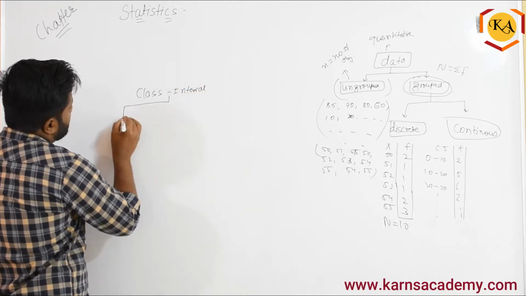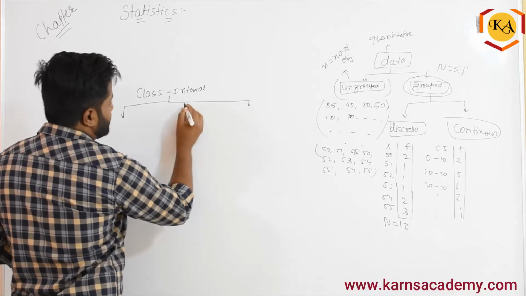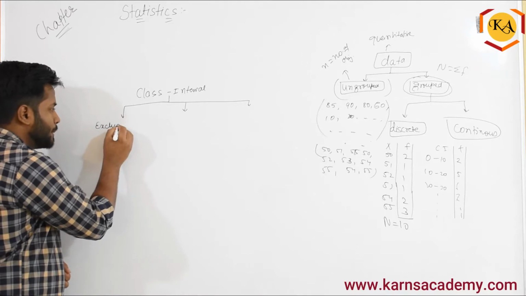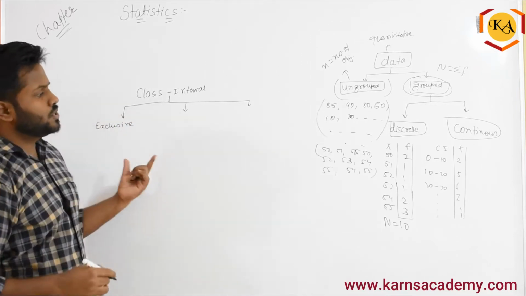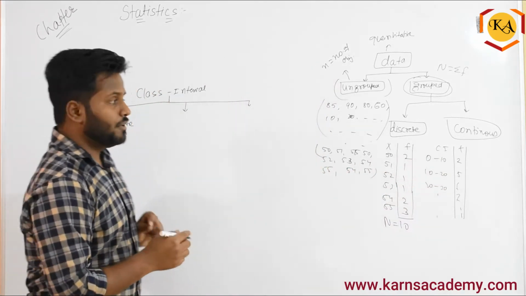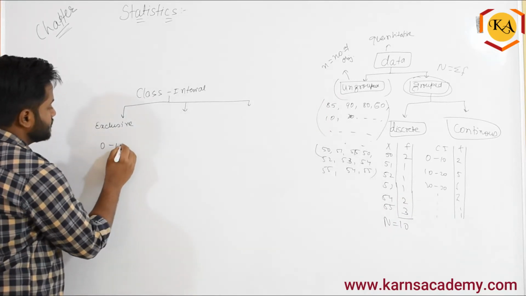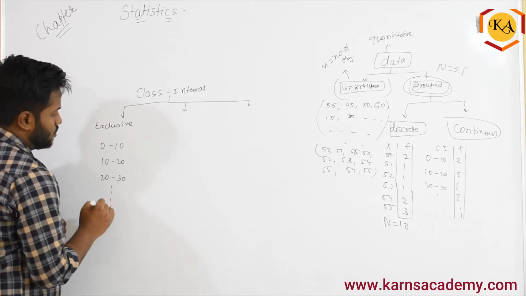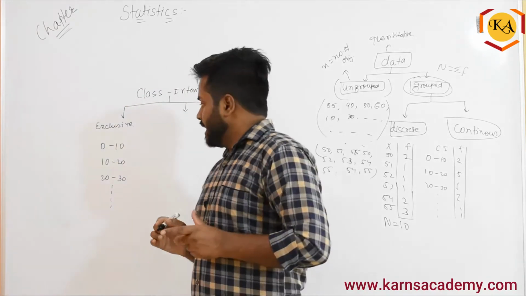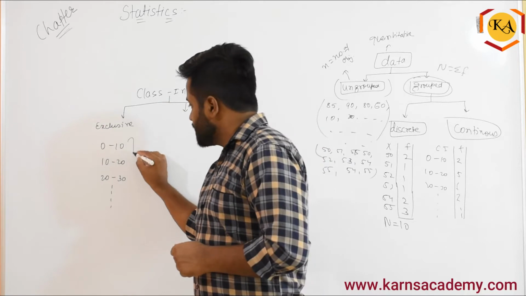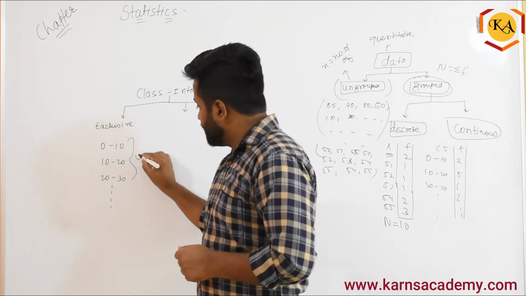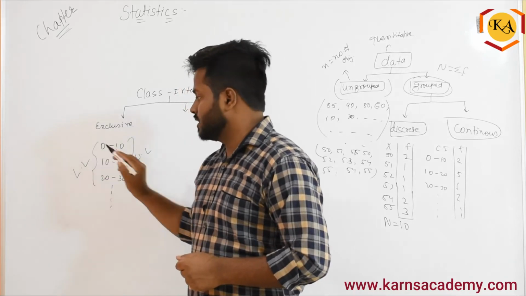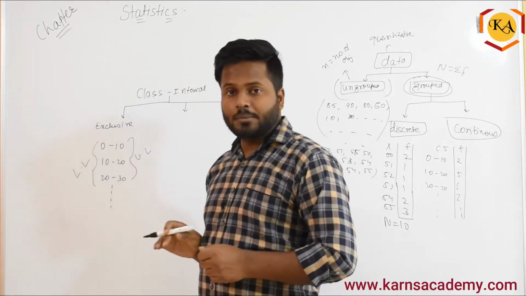Class interval, so there are generally 3 categories of class interval. One, they call it as exclusive. Exclusive is nothing but something like this, where you have 0 to 10, 10 to 20, 20 to 30, and so on. Now in class interval, these are called as upper limit and these are called as lower limit. Remember, upper limit, lower limit.